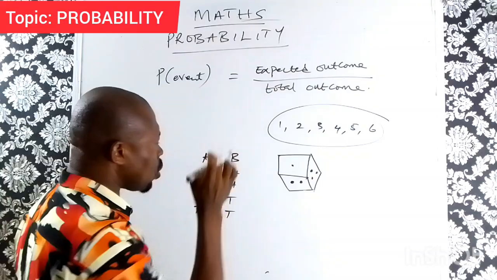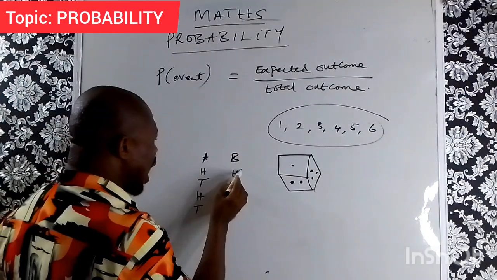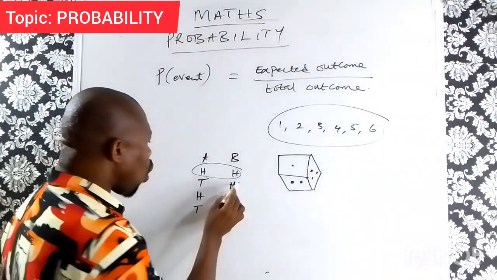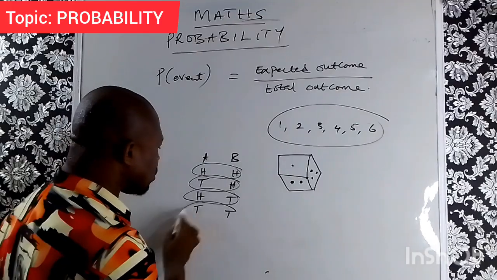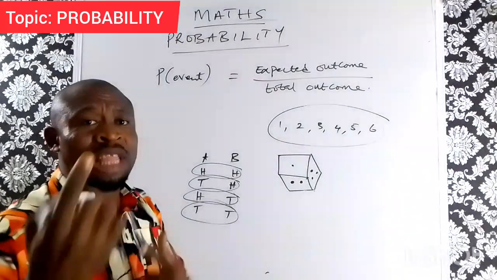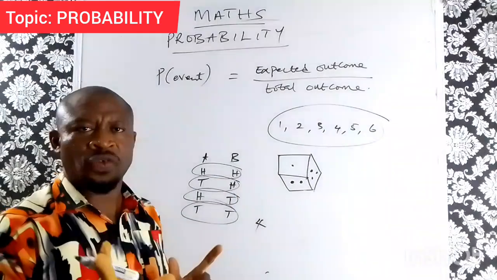1, 2, 3, 4. The possible outcomes here: you can have both as head, one tail and the other head, and the same thing is applicable to the rest. The total outcome here is 1, 2, 3, 4. The total outcome here is just 4.